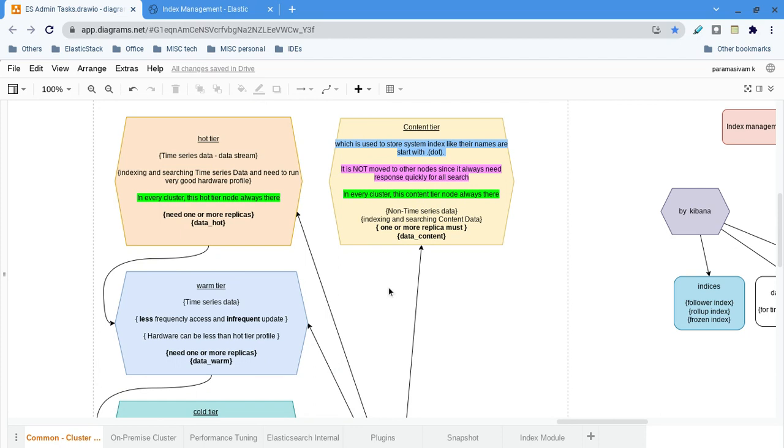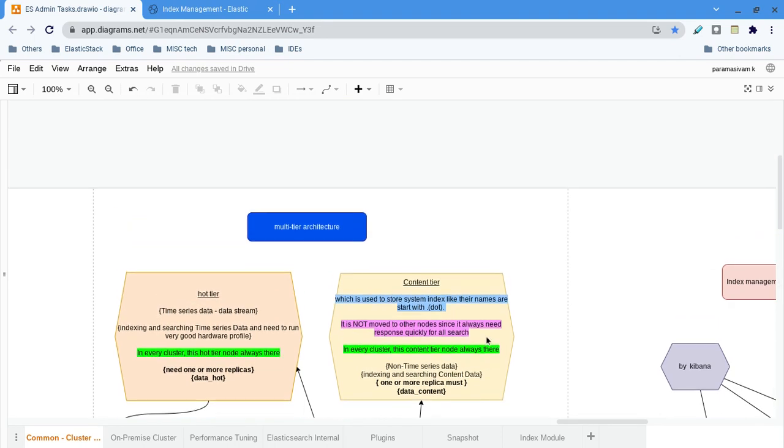PaaS or an on-premise cluster is no problem, because you purchase the hardware, you build it, and you pay a fixed price. If it is PaaS, you buy the machine, and the cost is the same whether you are using it or not. In that case, this architecture is not needed. But if you are on SaaS, or pay as you use, then you will save a lot of money. Okay, this is about the data architecture.